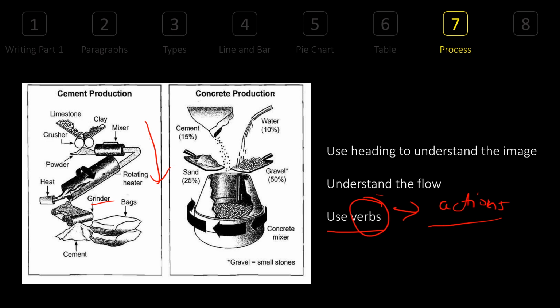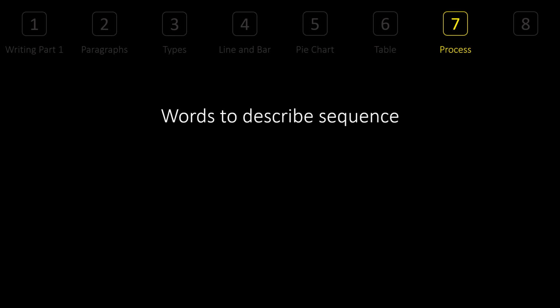Let's take an example. Limestone and clay are crushed in this machine called crusher and created in the form of powder. So this word crushed is a verb. Same way, for every equipment we must have a verb. Is it mixing? Is it grinding? Is it filtering? Is it heating? All these are verbs. Clear? Cool.